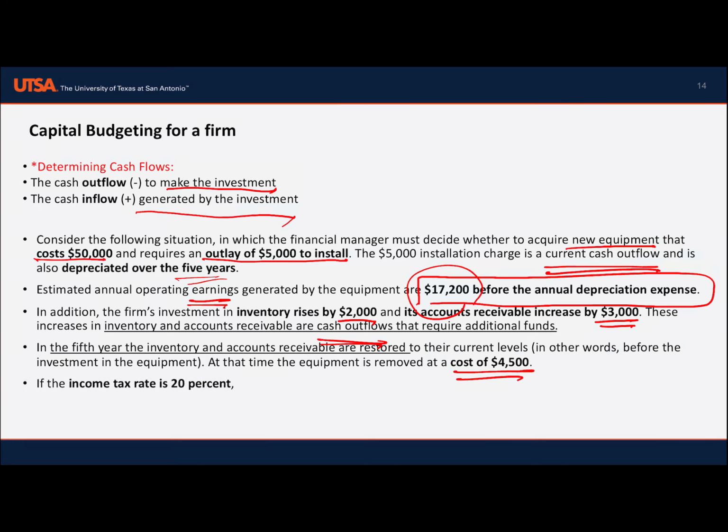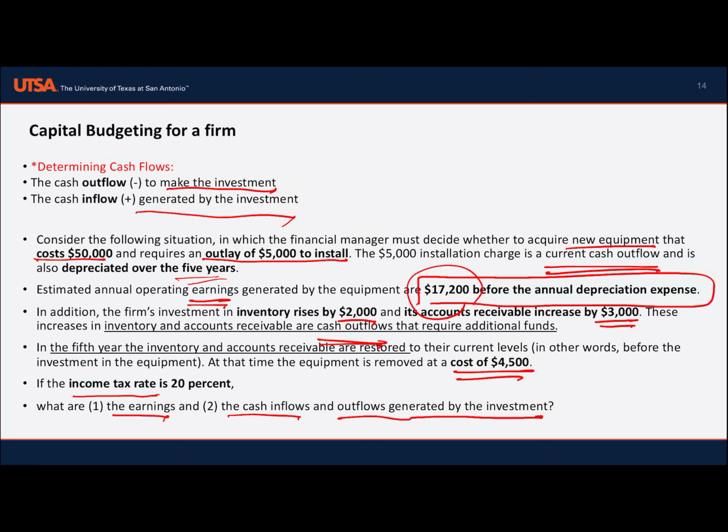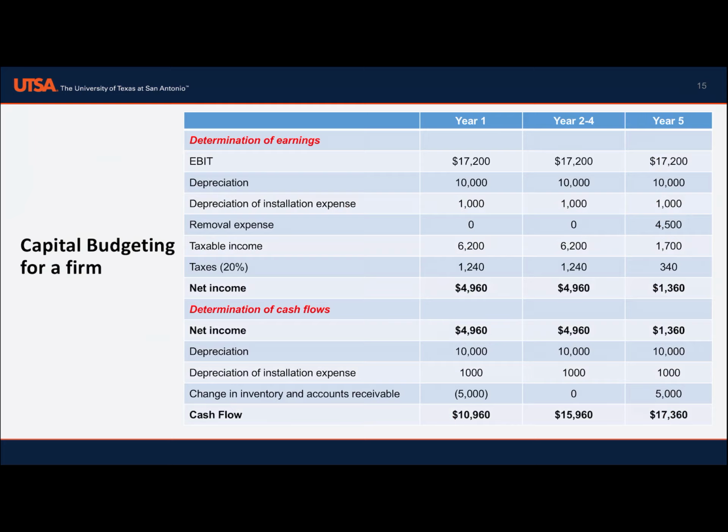How can we find the cash flows? The income tax rate is 20%. What are the earnings and the cash inflows and outflows generated by the investment? We have a lot of data given, so let's put it in a table. How can we determine the earnings? It's given in the question.